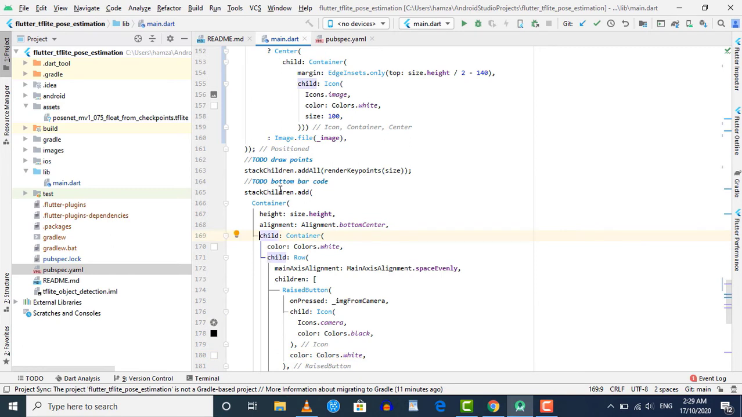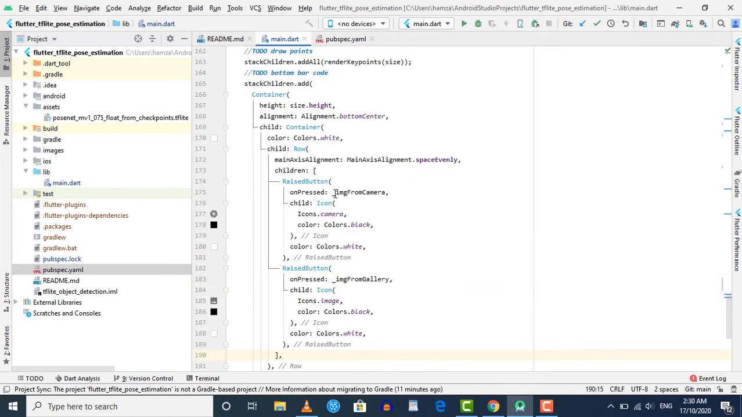Below that, you can see that we have the bottom bar for our application, where we have two buttons, one to choose an image from gallery and another one for capturing an image using camera. So there you can see that we have a row, and inside this row we have these raised buttons. Once the user clicks on these, the methods image from camera and image from gallery will be executed. So now let's look at these methods.